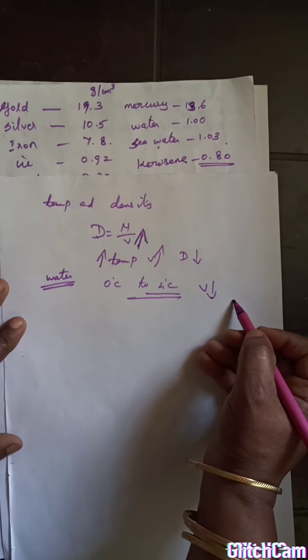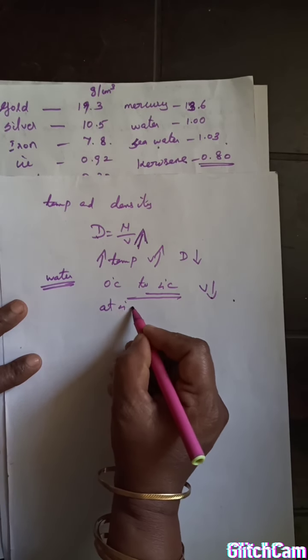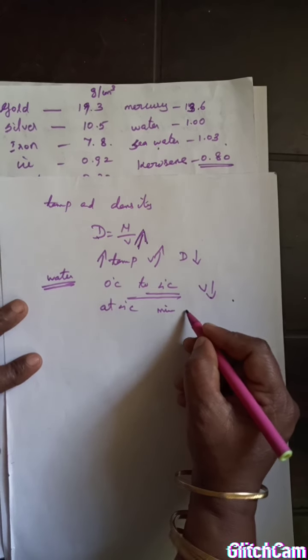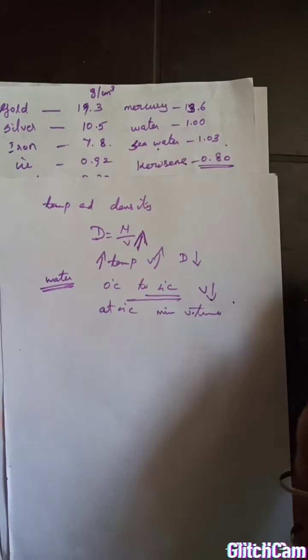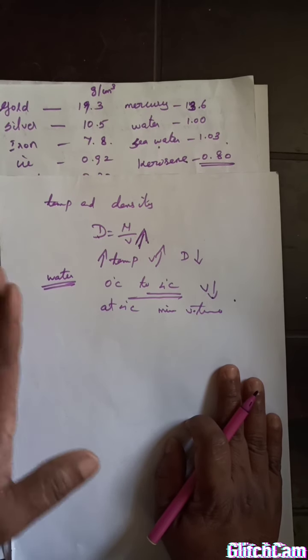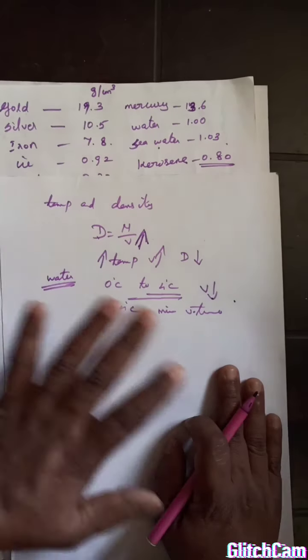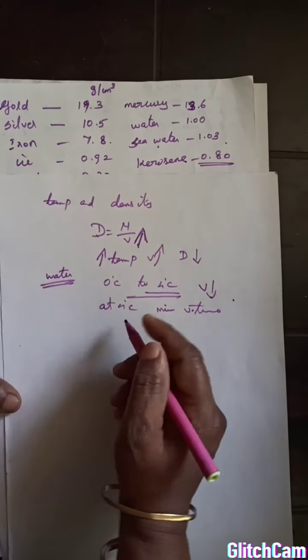So at 4 degree Celsius, they have a minimum volume. After 4 degree Celsius, they start expanding as the temperature increases. So after 4 degree Celsius, the volume is increasing. So the volume is minimum at 4 degree Celsius.